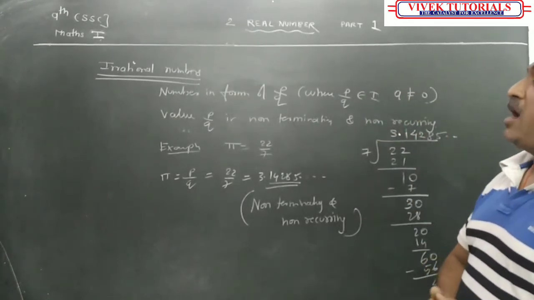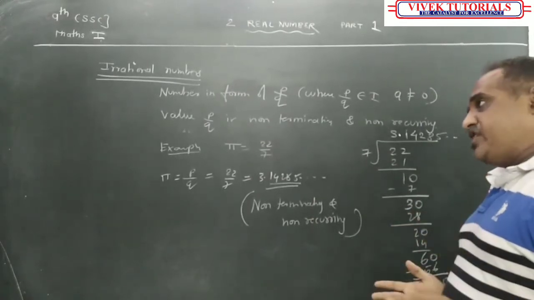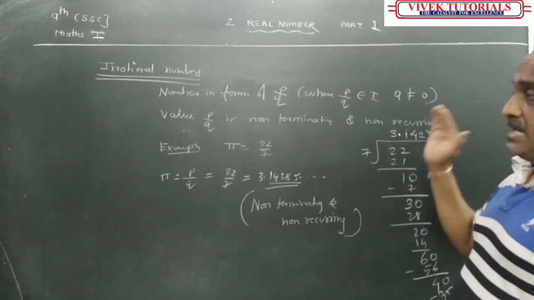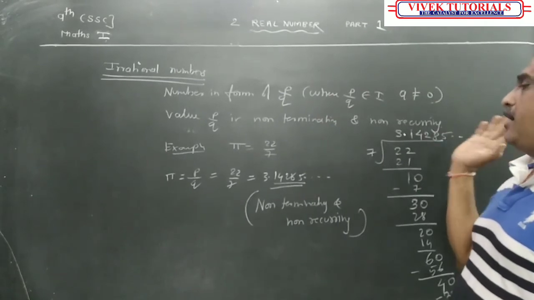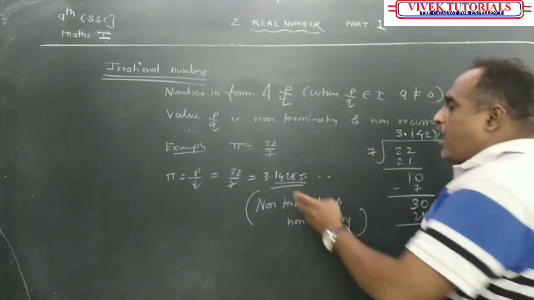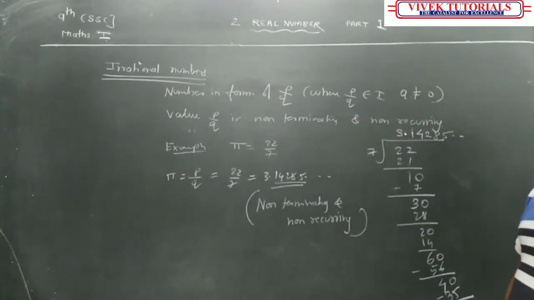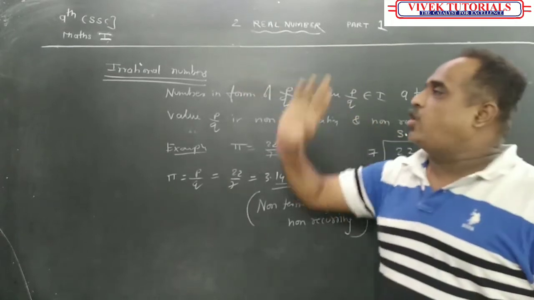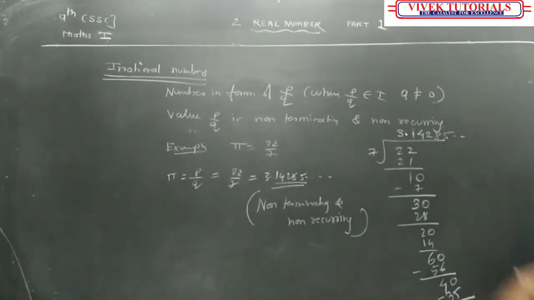But the value of P upon Q can be terminating, or non-terminating but recurring. Here, it is non-terminating and also non-recurring; it does not end, and the numbers do not repeat. Such numbers are called what? Non-recurring. Such numbers in the form of P upon Q are called irrational numbers. Please, students, comment on this a little better